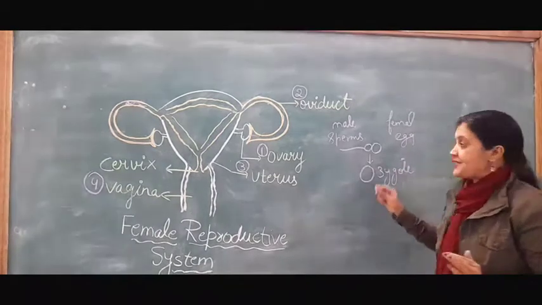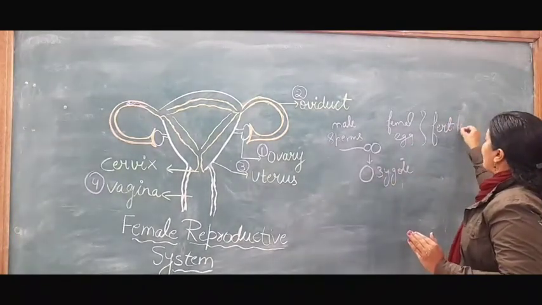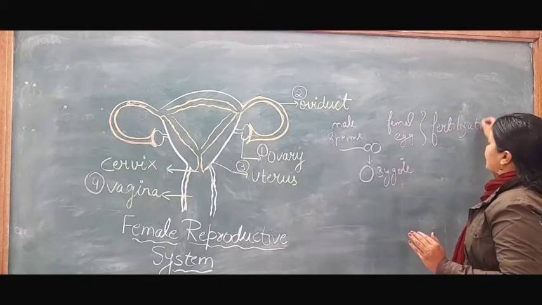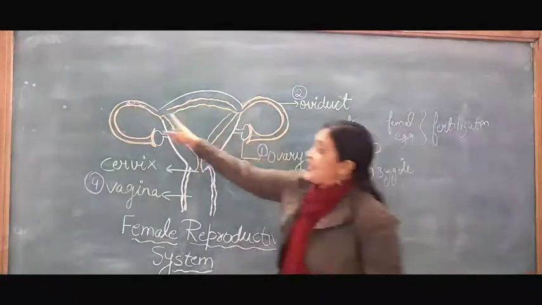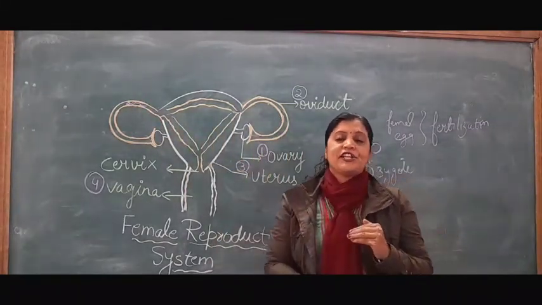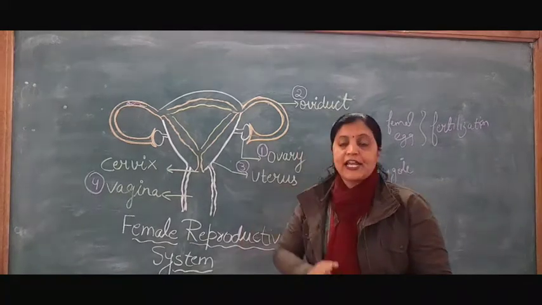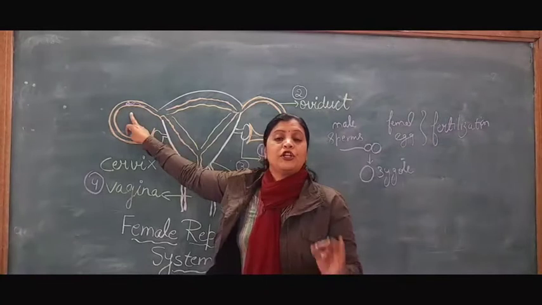So what is the first step? The first step is fertilization. After fertilization, a zygote will form. If the question asks where fertilization takes place, what will you write? In the female reproductive system, the fallopian tube.